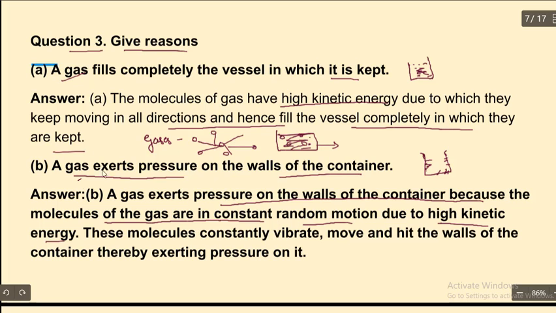This question and the previous question are somewhat the same. The walls of the container experience pressure because of the random motion. Random motion is the random movement of the particles, as they have high kinetic energy. These molecules constantly vibrate, move and hit the walls of the container, thereby exerting pressure on it.